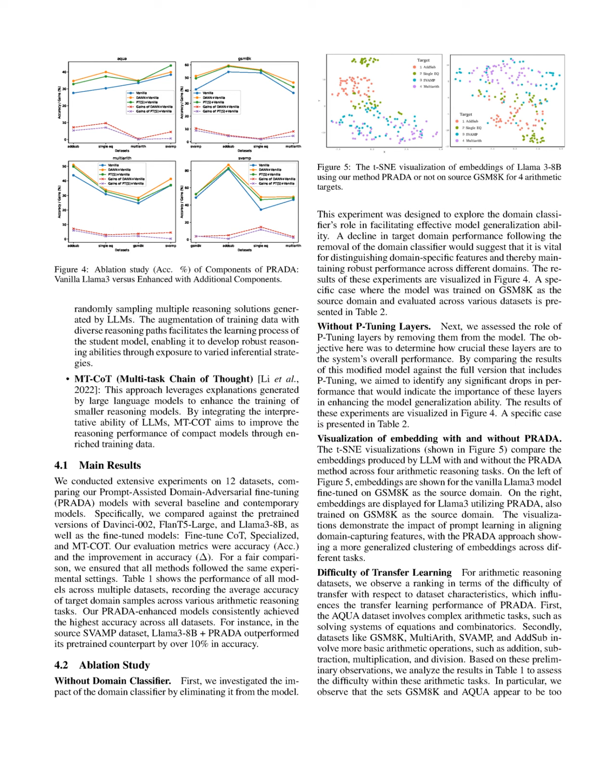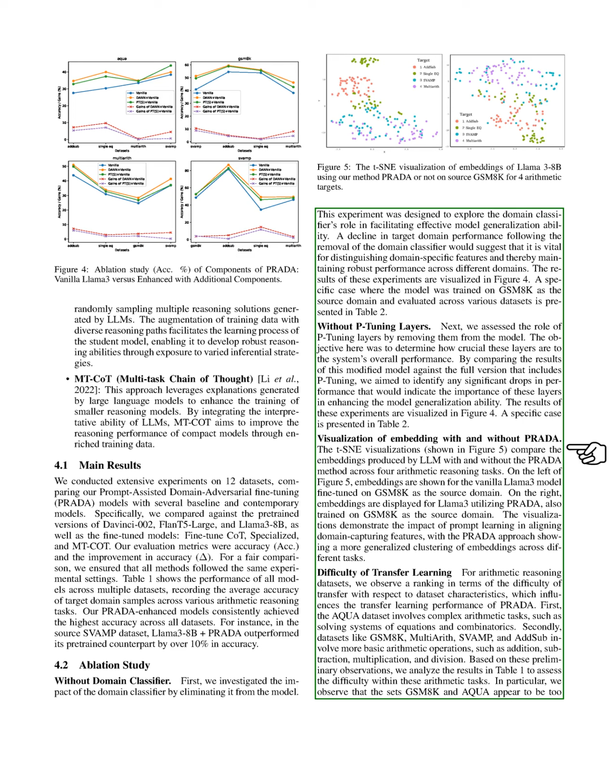Section Summary. In this section, we evaluated our approach using 12 datasets across 4 reasoning categories: arithmetic, symbolic, common sense, and other reasoning, employing teacher models like GPT-3 and student models such as Llama 3 and Flan-T5 Large for fine-tuning. Our experiments demonstrated that our prompt-assisted domain adversarial fine-tuning, PRADA, consistently outperformed baseline models, achieving the highest accuracy across all datasets, particularly in arithmetic reasoning tasks.